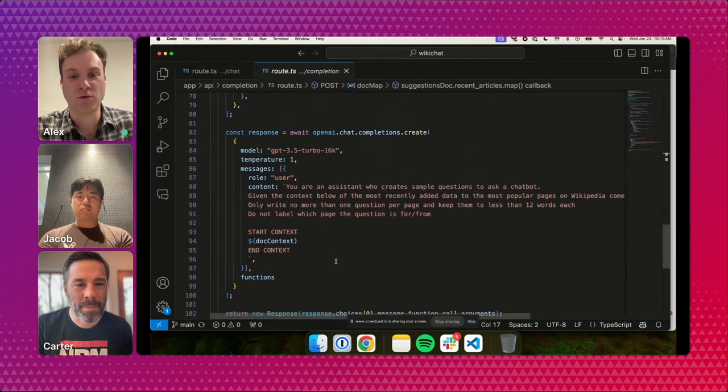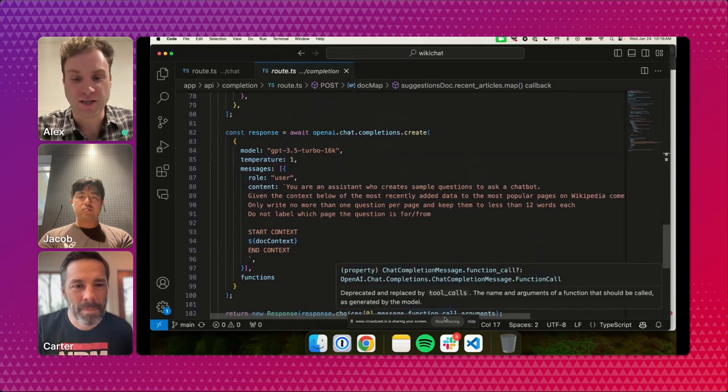And then here's the actual prompt. So really what we're doing here is we're feeding that one document that Carter mentioned with the most recently updated Wikipedia articles. We're feeding it to the LLM to generate questions that are relevant to the most recently inserted articles in Wikipedia. So that's the first component.